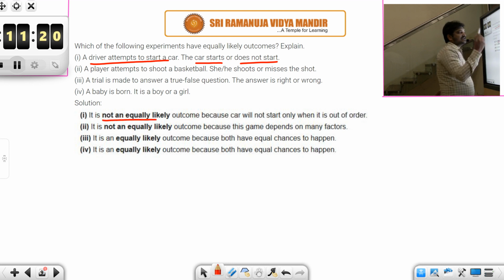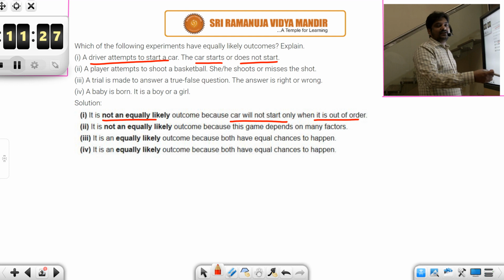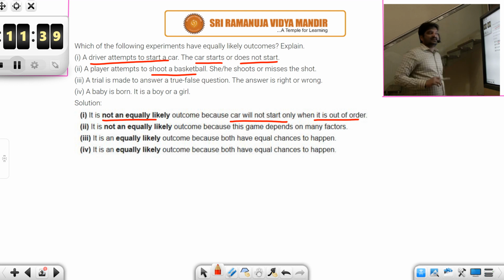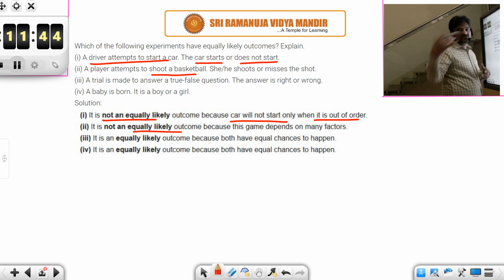It is not an equally likely outcome because the car will not start only when it is out of order. So each time you try to start, it will start. So these are not equally likely outcomes. Now, a player attempts to shoot a basketball. She or he shoots or misses the shot. Again it is not an equally likely outcome because the game depends on many factors, right?